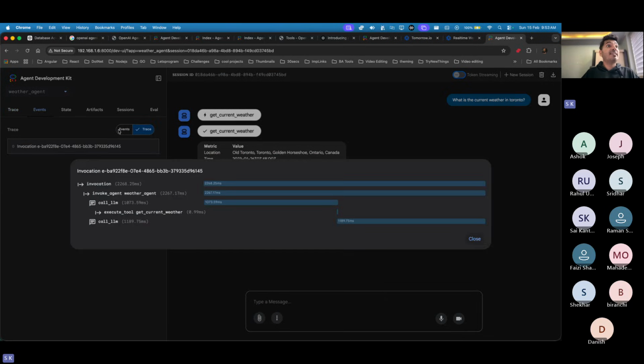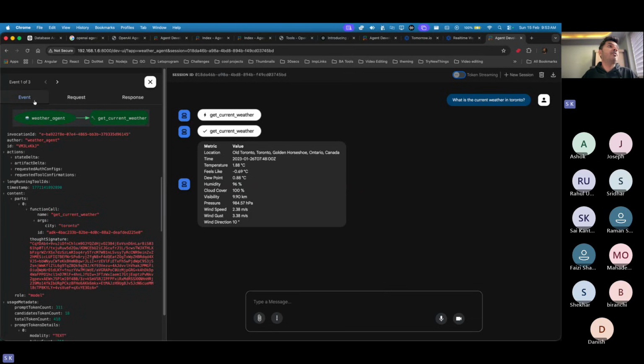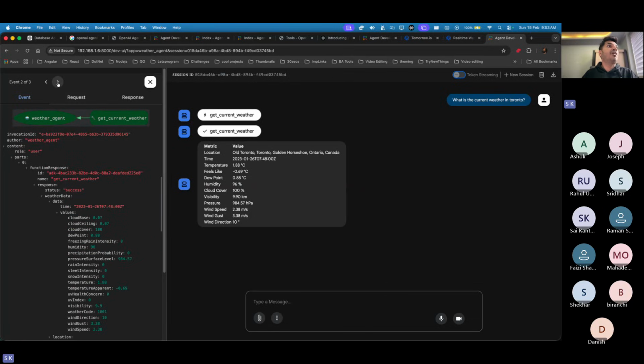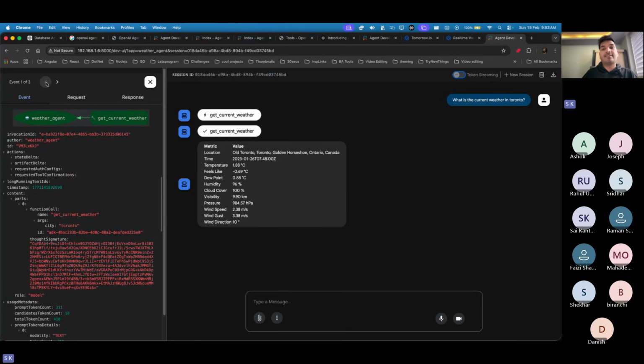But this was very important to basically see what really was happening. Invocation happened, then it called, then it executed, and then it gave the response. So this is what your LLMs are basically capable of. Event one was this message, then second was calling it, then again giving back the response. This is the series of events I was talking about. But we were only interested in the last response, what we wanted based on the instruction, right? So you can change the instruction the way you want to see the data.